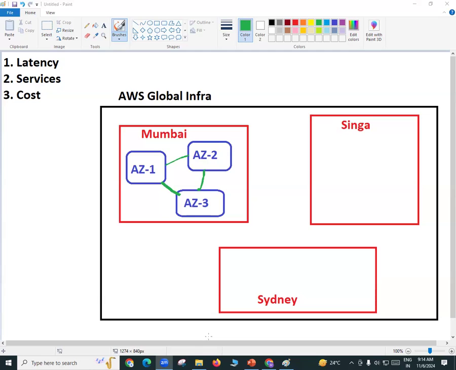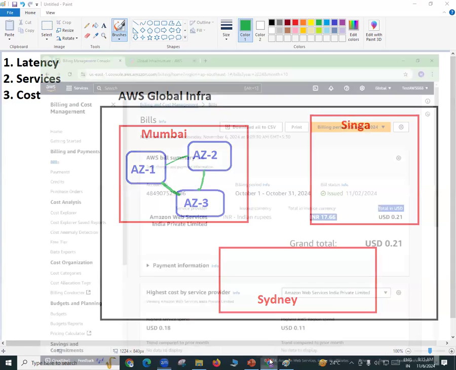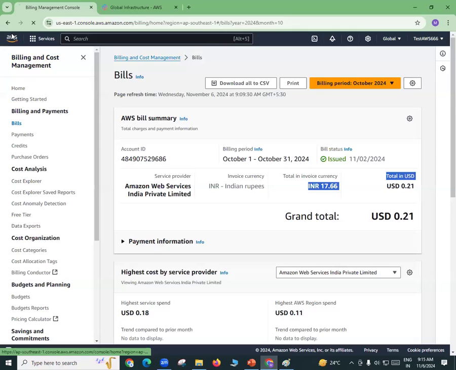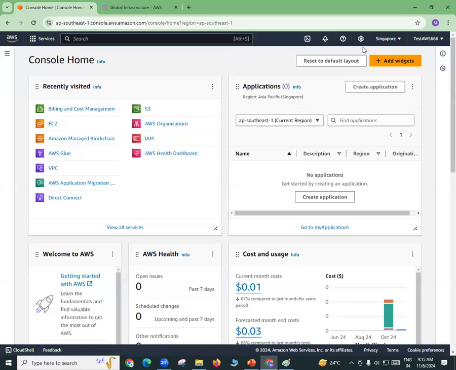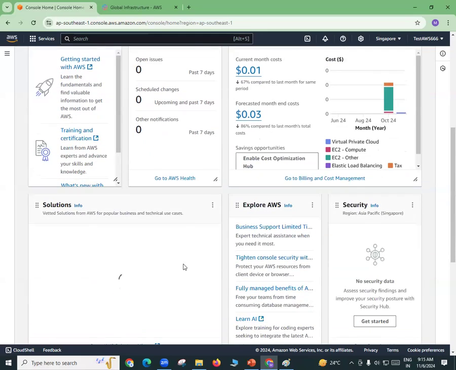Besides having regions and availability zones, they have something called local zones also. So what is this local zone here? Local zone means in a place like Delhi, or let's say in a place like Kolkata, they have a small data center. Okay. In a place like Delhi or Kolkata, they have some small data centers, and you can use those small data centers to run your application or store your data. So this is what is called a local zone. Okay. So in India, besides Mumbai and Hyderabad, which are actually the main regions, there are some more local zones available there, my friend.